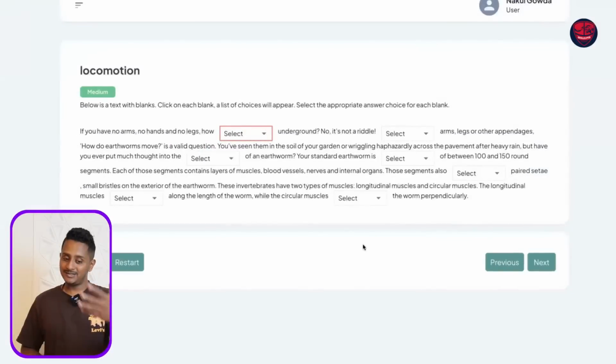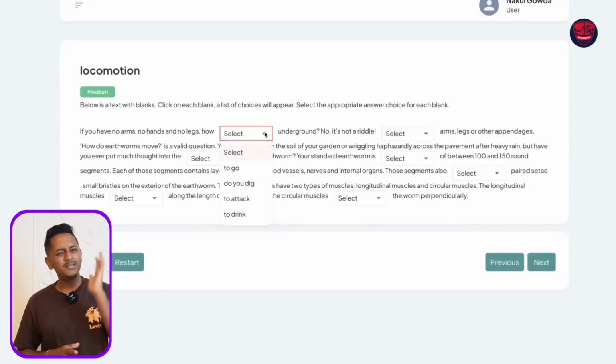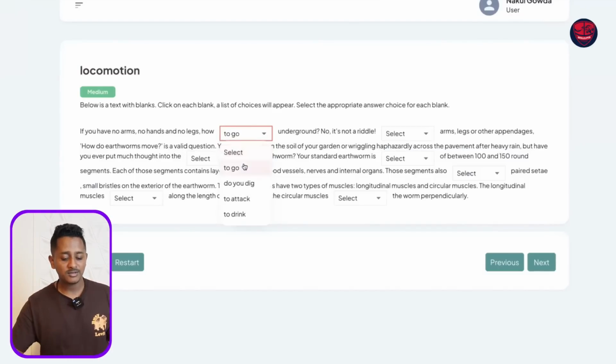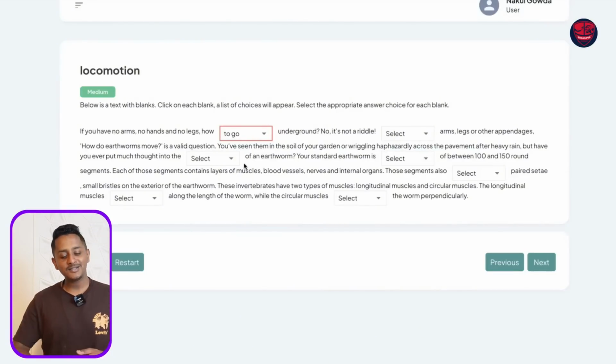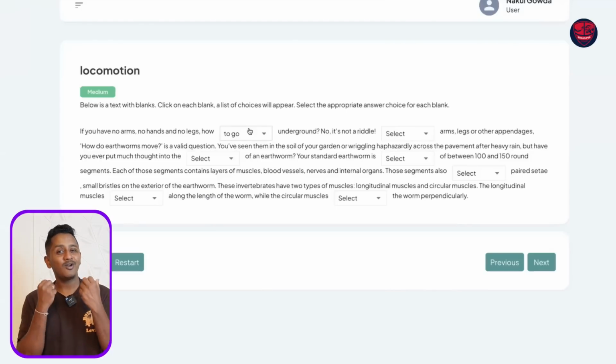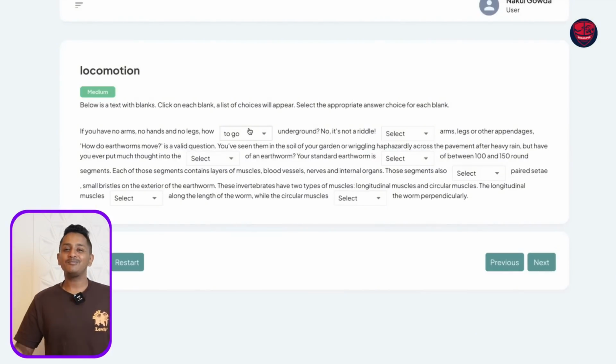Let's see. Alright, so this is the question. Let's do it together. If you have no arms, no hands, and no legs, how dash underground? Now people would randomly write how to go underground. It's very easy to write like this. What comes so easy will not reap you any benefits, isn't it so? So what is your context? What is your logic? What is the story? Be patient enough to understand the story before you unveil some clues, isn't it?